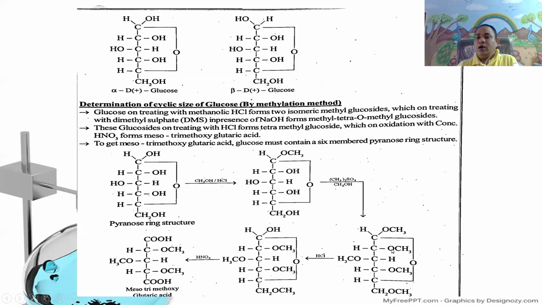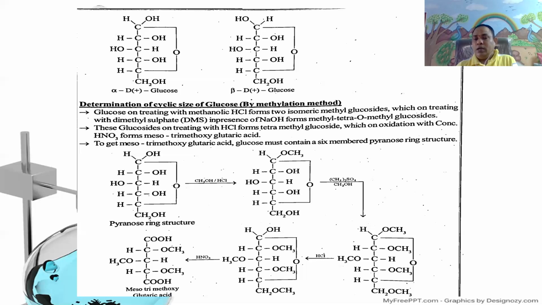This glucoside on treatment with HCl forms tetramethyl glucoside, which on oxidation with concentrated nitric acid forms meso-trimethoxyglutaric acid.